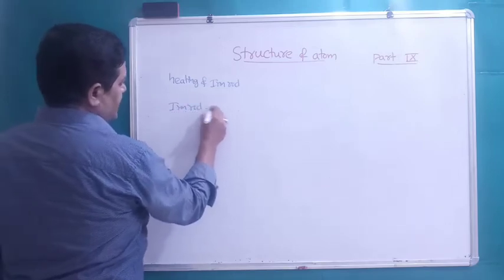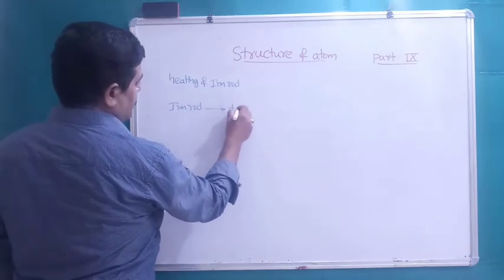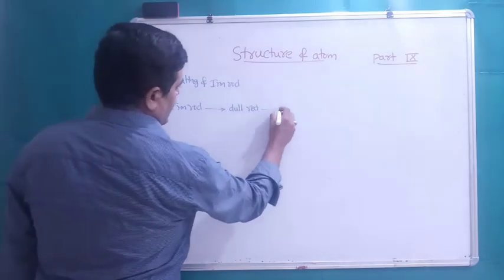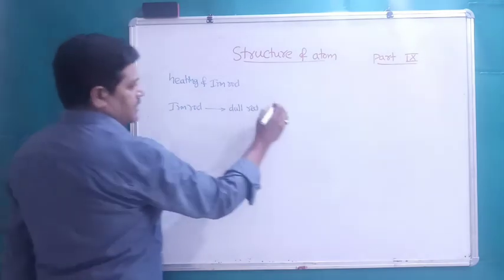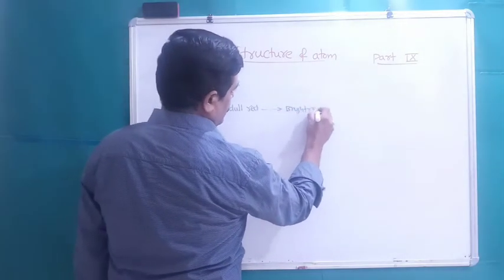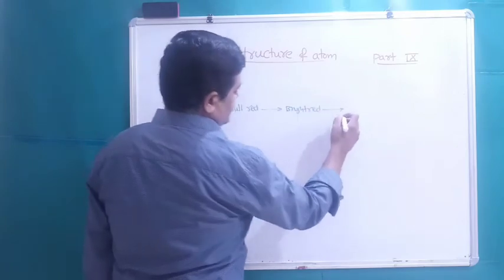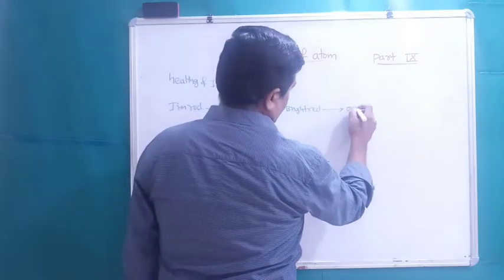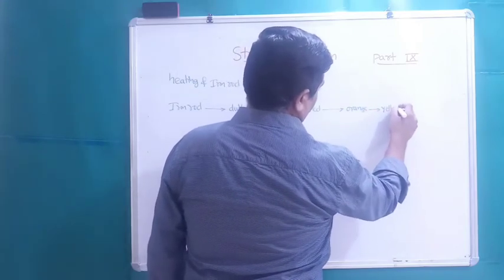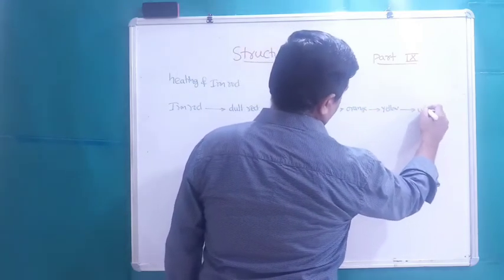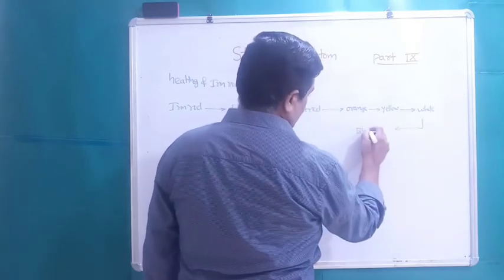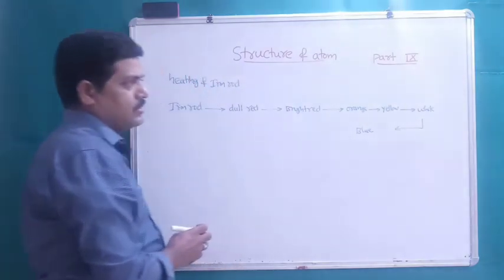At lower temperature, it will turn dull red in color. As the temperature increases, it turns bright red. Still increasing the temperature, it turns orange, then yellow, progressively into white, and finally at an elevated temperature it turns blue.